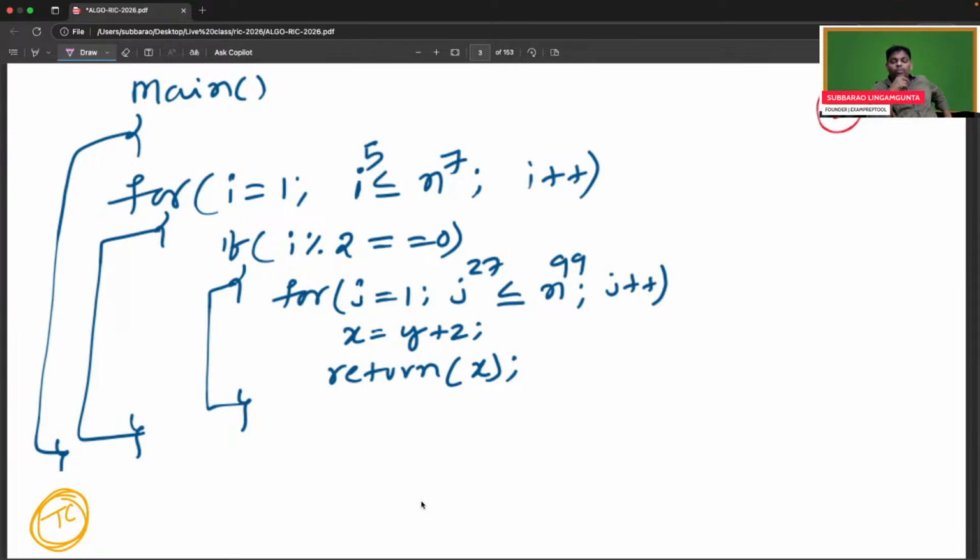So the outer for loop runs how many times? And the inner for loop runs how many times? Please be careful.